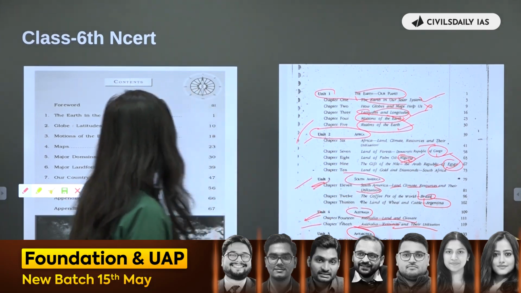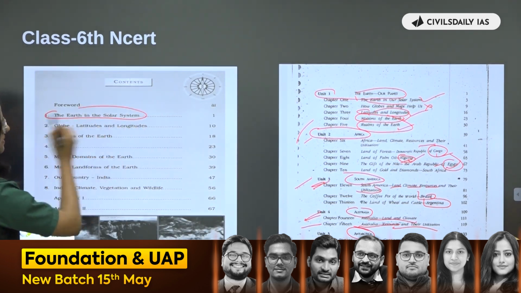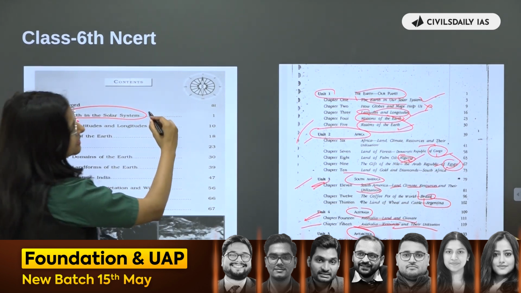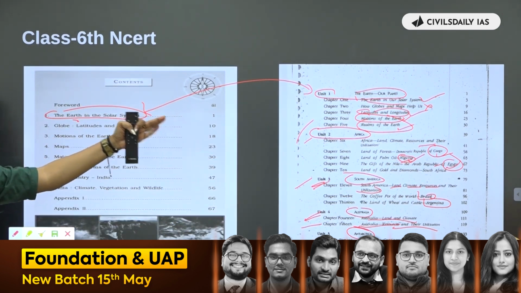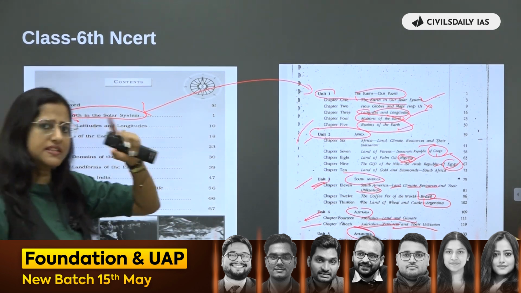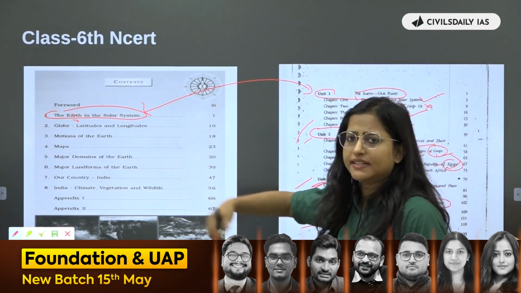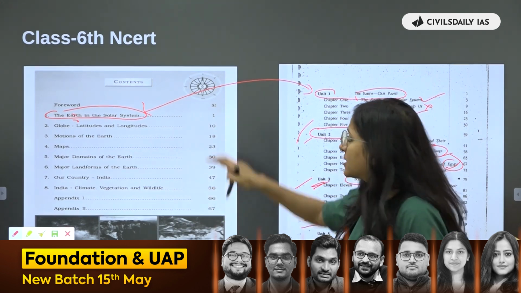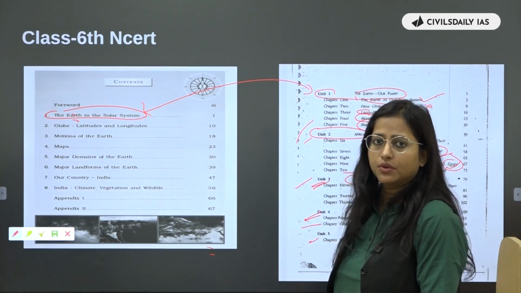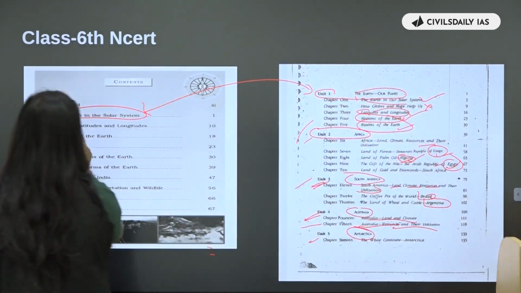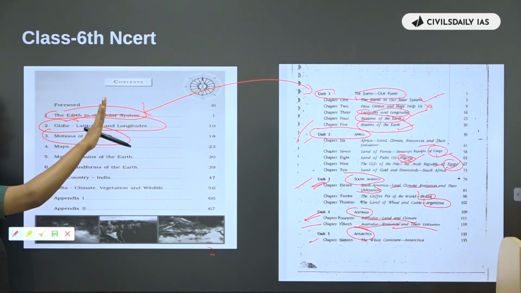Okay, so now see this new NCERT. We have Earth in the solar system. Again, this is similar. You will find it matching with what you have already studied, so you can leave it. If the chapters are the same for the same class, prefer to read the old NCERTs, because in the new NCERTs they have removed certain things. So if it is the same chapter, prefer to read the old NCERT and you can leave the new one. Okay? Now latitudes and longitudes, globe, motions of the earth. If you see, these chapters are similar.